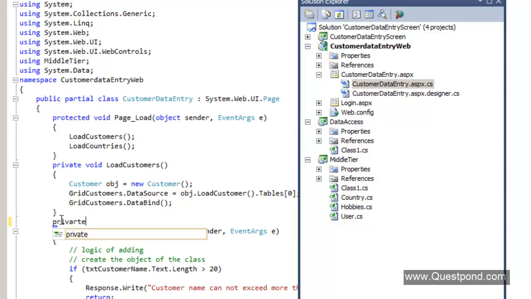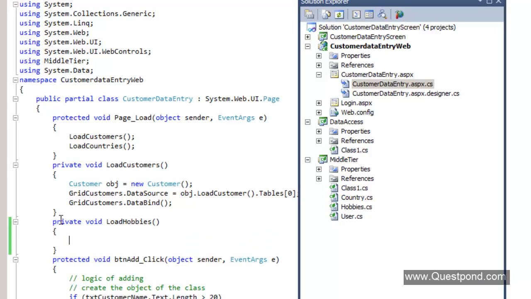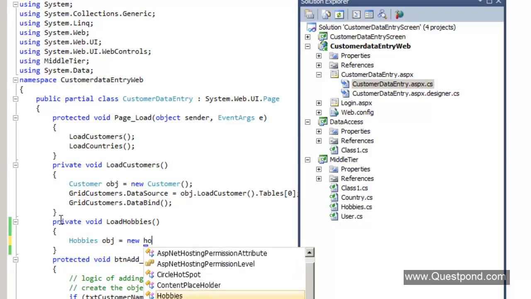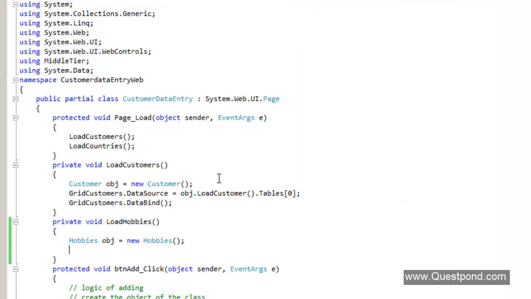I'll say here private void LoadHobbies, and in this I'm going to invoke the hobbies class. So I'll create the object of the hobbies class, and I will loop through the hobbies data set and fill my panel.